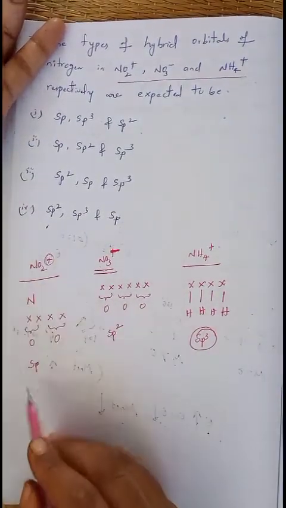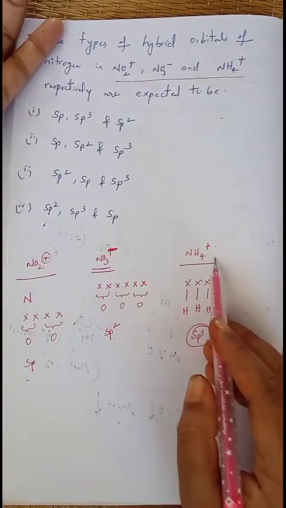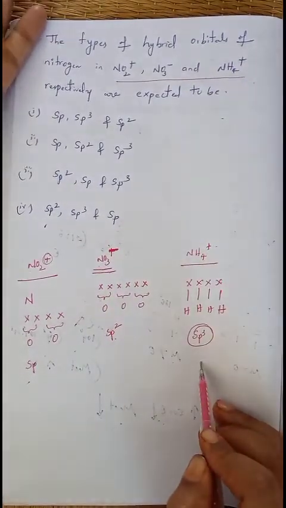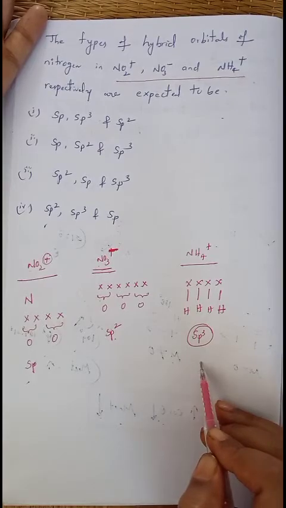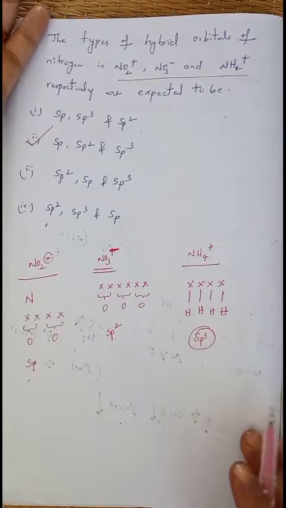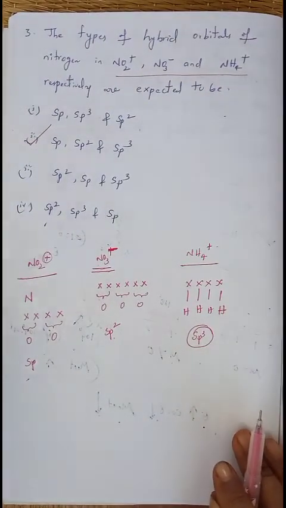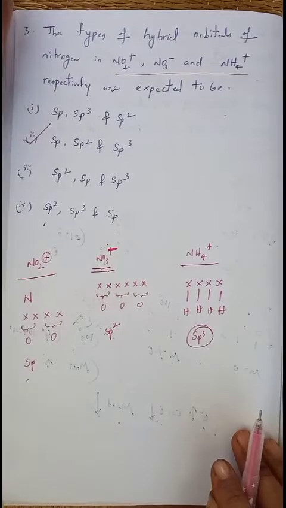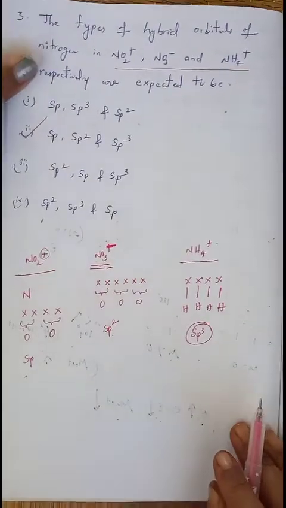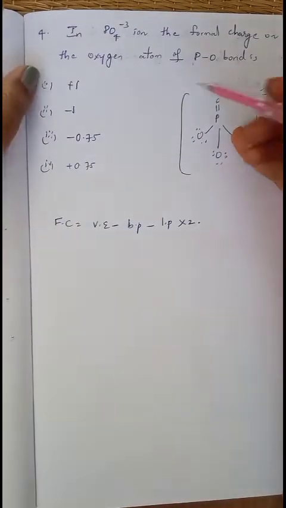So in nitrogen, sp hybrid orbitals are there, in NO3 minus sp2 hybrid orbitals, and in NH4 plus sp3 hybrid orbitals are present. So the answer is the second one: sp, sp2 and sp3. If you know the number of valence electrons, based on that we can easily find out its hybridization. Now we'll move on to the next question. So here is the next question.